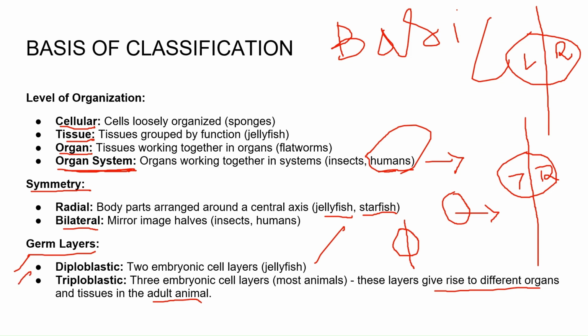So diploblastic has two germ layers, that is, external ectoderm and internal endoderm. Whereas in triploblastic we have three germ layers, that is, external ectoderm, internal endoderm and mesoderm, right? So let's move on to the next slide.